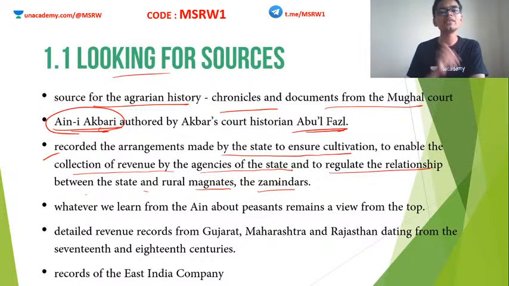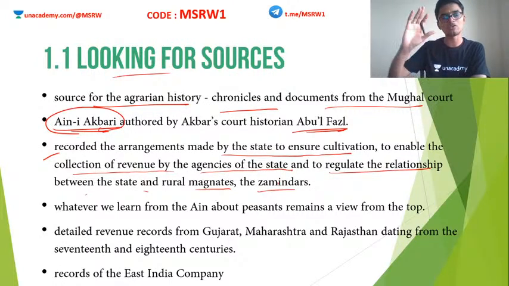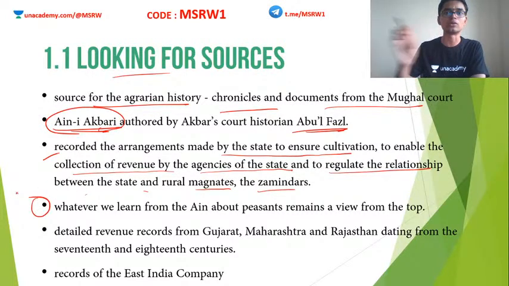Okay, but the problem with the Ain-i-Akbari is that this is a view from the top. Abul Fazl is a person who is in Akbar's court, which obviously means he is a very noble person, or maybe he is from the high class section of society. So when he writes these records, what will happen? He will write from the perspective of that class of people, not from the perspective of a poor man, not from the perspective of a common man. So this book has this particular defect.